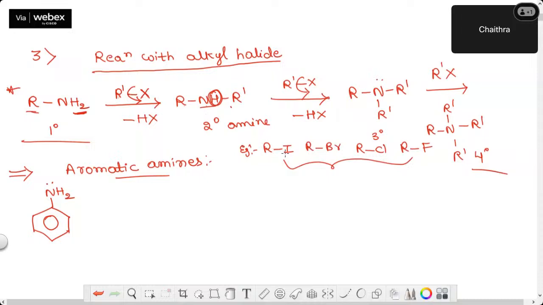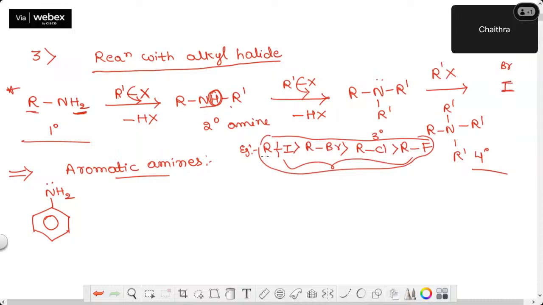I have carbon and iodine bond, carbon and bromine bond, carbon and chlorine bond, carbon and fluorine bond. What happens down the group for halogens? The size of the halogen increases. So size increases means what happens to bond length? Keeping carbon fixed, bond length also increases. So bond length increases means bond dissociation enthalpy decreases. Therefore, what is the order of reactivity of alkyl halides? This is the reactivity order. Why is RI more reactive? Because of the bond length reason.